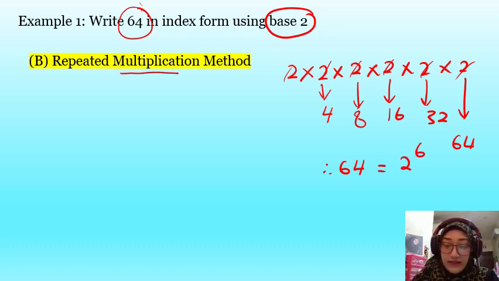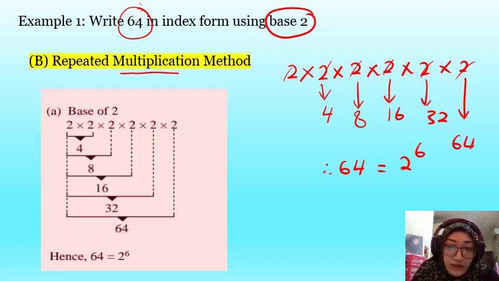Okay, now let's look at the step in the textbook. So the step is the same. Okay, the working is the same. So we times 2 until we get 64. So the answer is 2 to the power of 6.